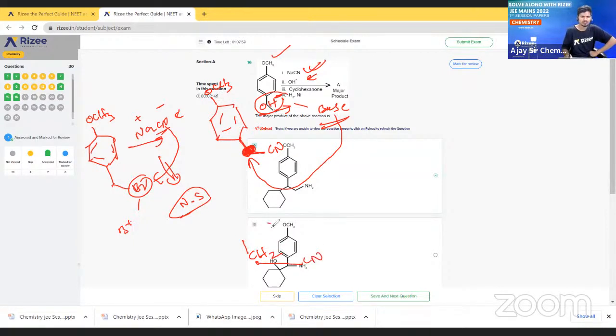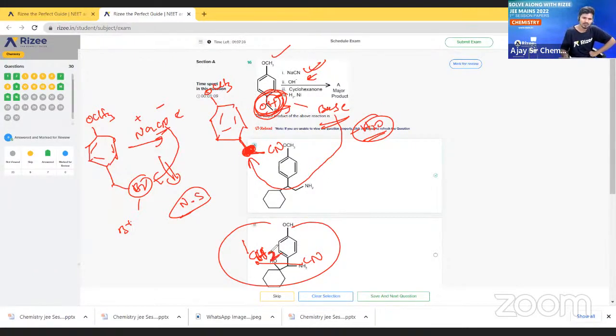Am I right? CH2CN. Here these two hydrogens are acidic hydrogens. So one hydrogen will go with this OH, minus H2O. Clear?